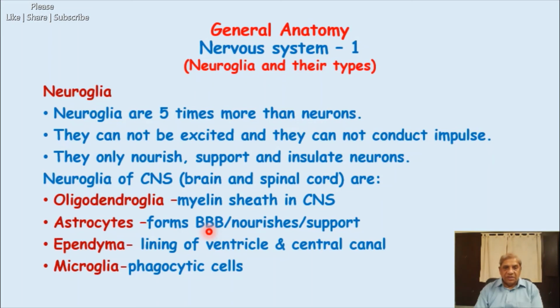So the astrocytes form a barrier so that the brain should not directly come in contact with the blood flowing inside the brain or spinal cord. Otherwise poisonous or toxic substances may come in contact with the neurons. So there is always a barrier.